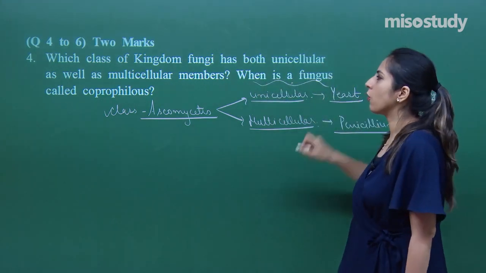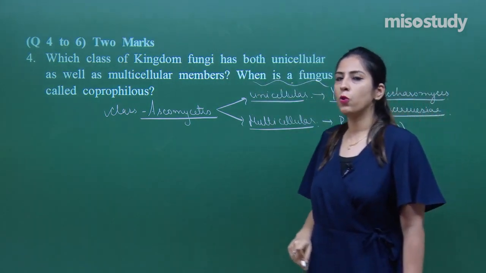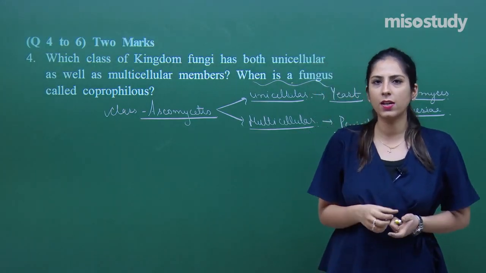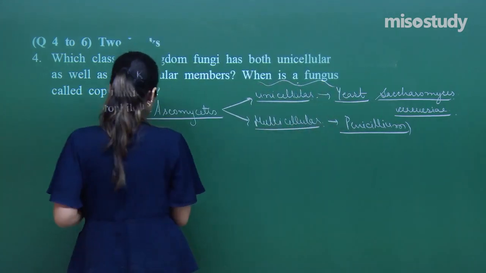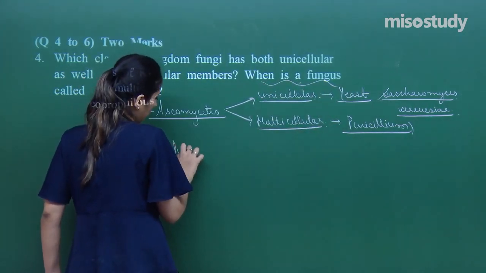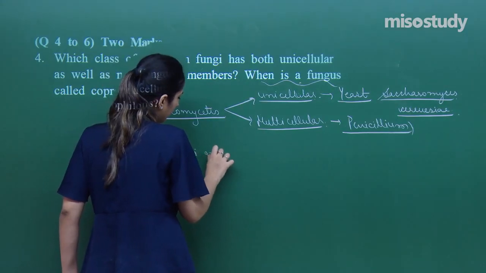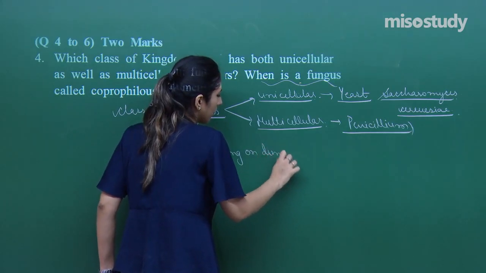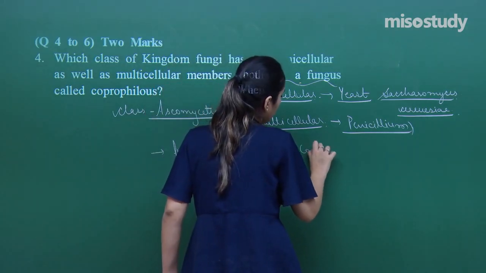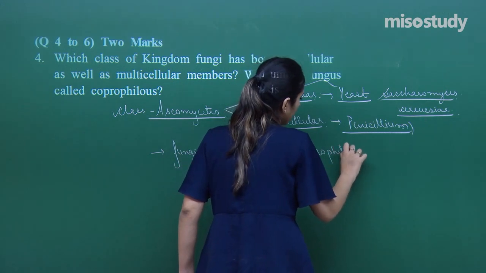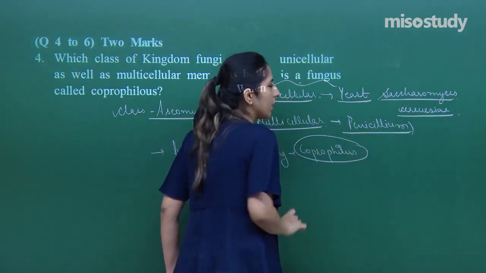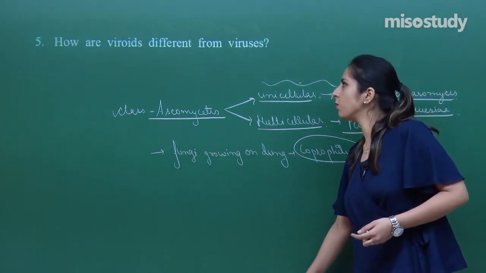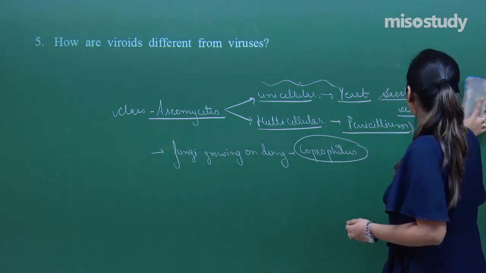When is a fungus called coprophilous? Coprophilous fungi are those which can grow on dung. Fungi growing on dung are called coprophilous, right? So this was question number 4. Let's move to the next question, question number 5.